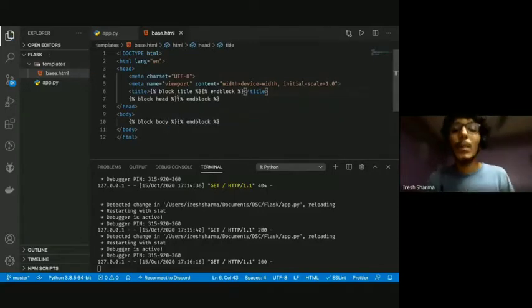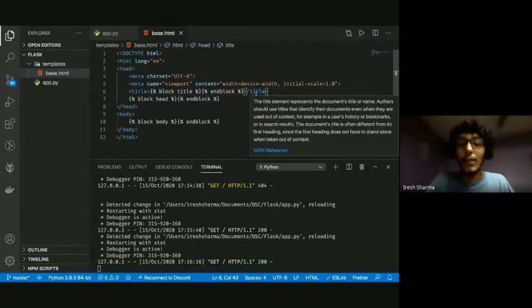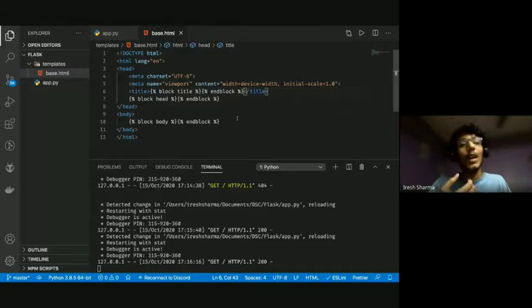So this is our base HTML. This is something that we want every time, right? Every HTML page that you load has to have the document type, the head, and the body. So instead of writing that again and again, we make a base file, which has everything that we need again and again. So this is made.